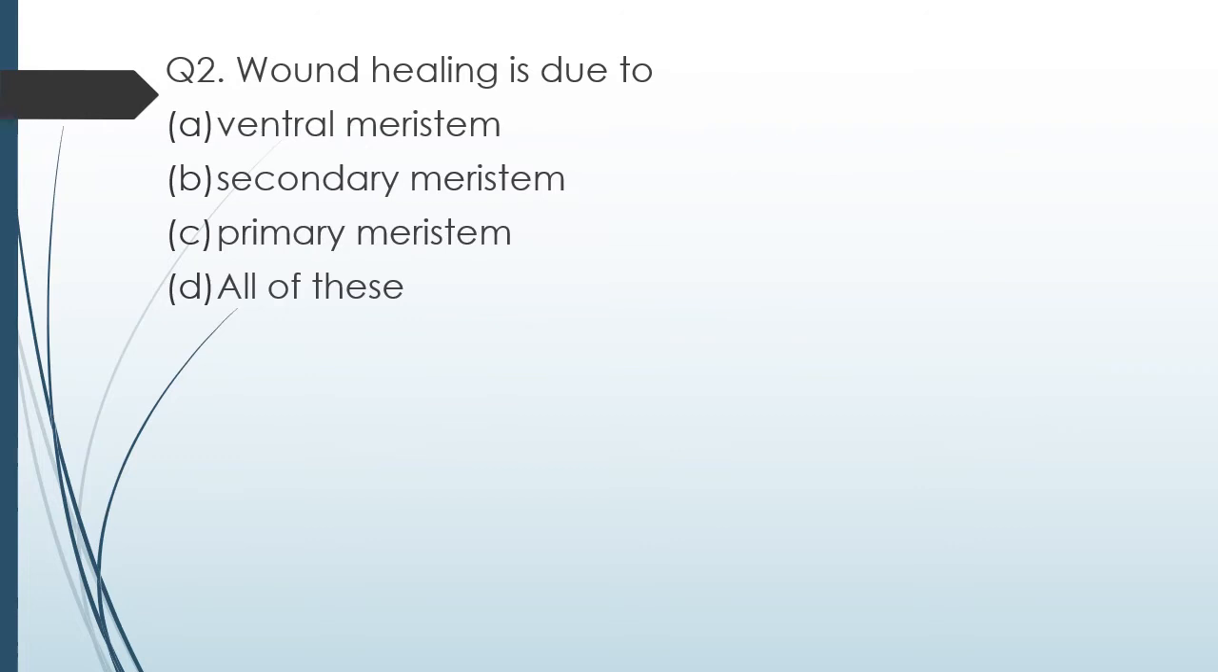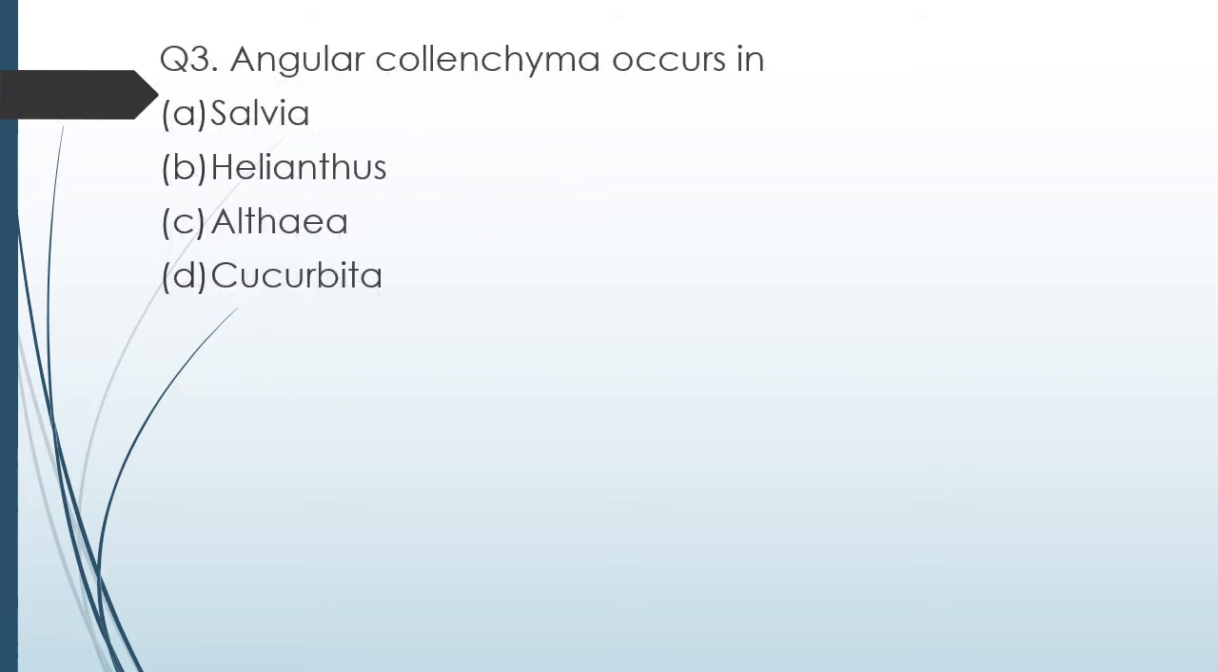Question number 2. Wound healing is due to ventral meristem, secondary meristem, primary meristem, or all of these. Wound healing is due to. The correct answer is option B, that is secondary meristem. Question number 3. Angular collenchyma occurs in Salvia, Helianthus, Althea, Cucurbita. Angular collenchyma occurs in. The correct answer is option D, Cucurbita.